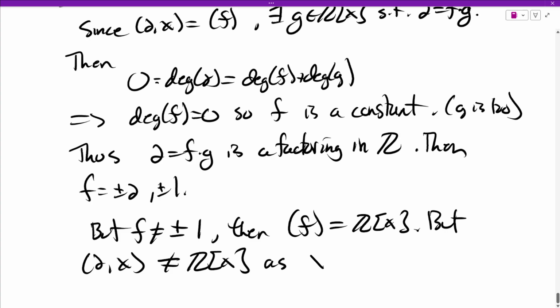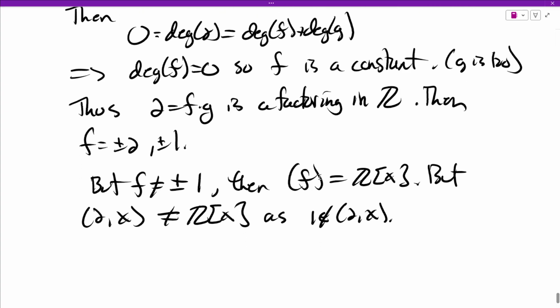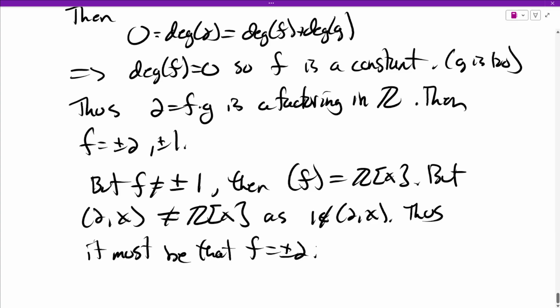So for example, the polynomial 1 is not in the ideal generated by 2 and x. So f cannot be plus or minus 1. Thus, it must be that f is plus or minus 2. One of them. It doesn't matter which one because we have an ideal. It's closed under multiplication. We can multiply by negative to get one of the others.